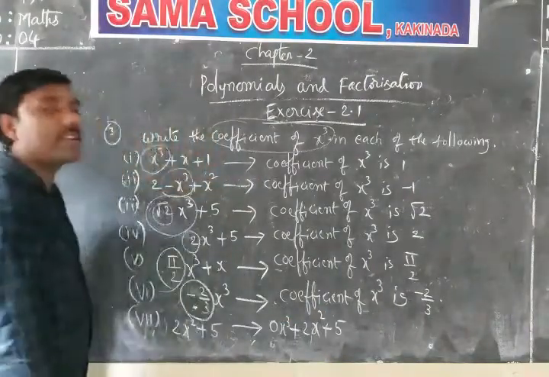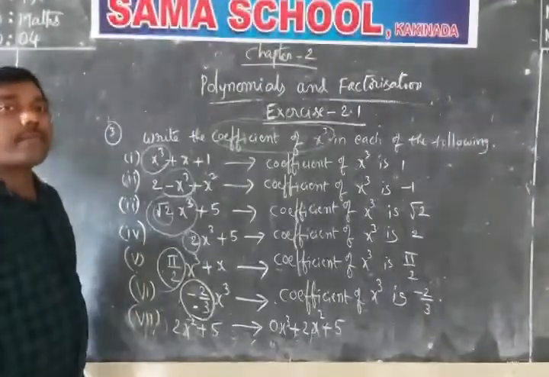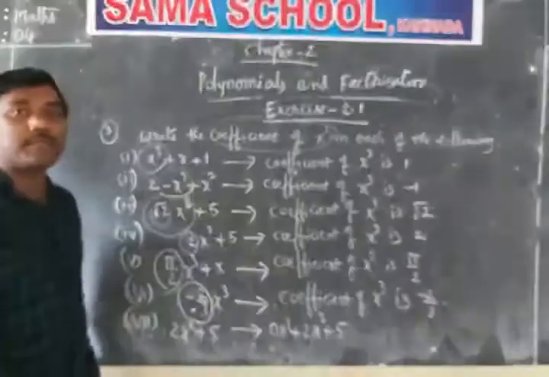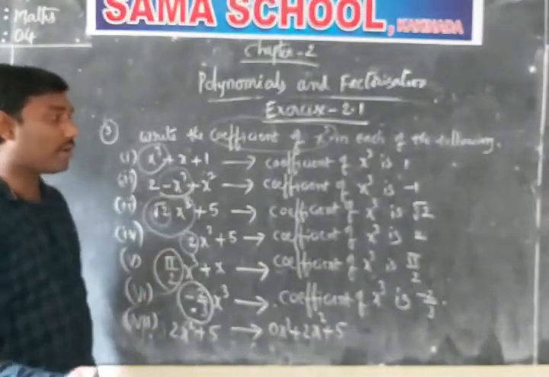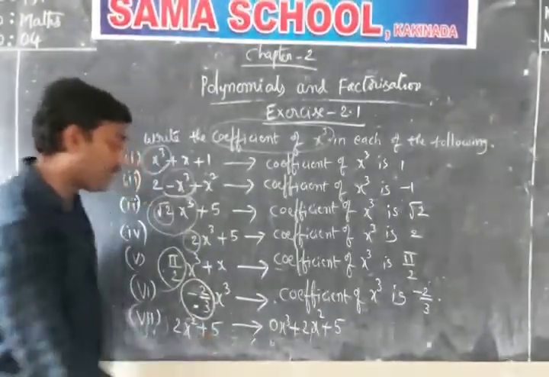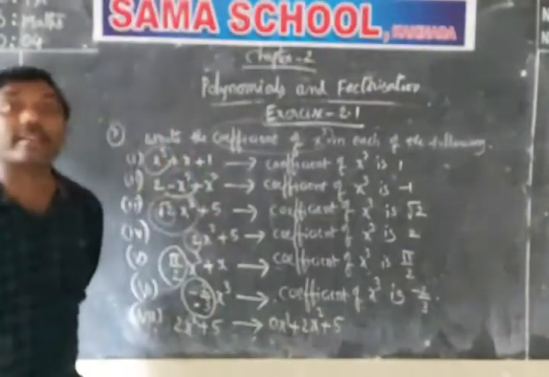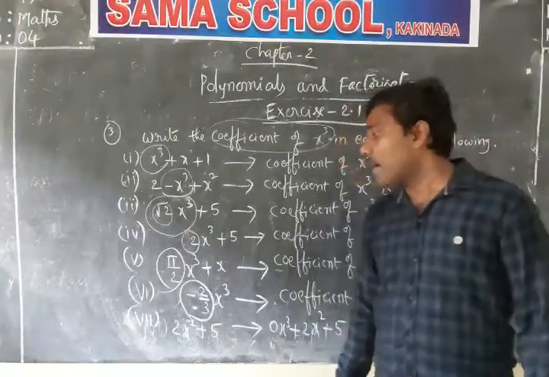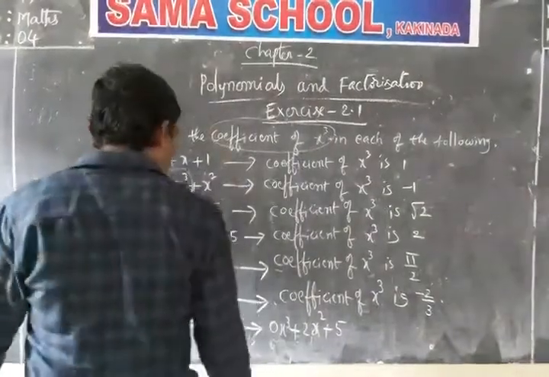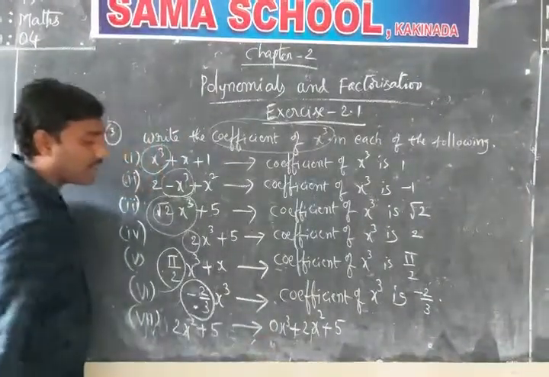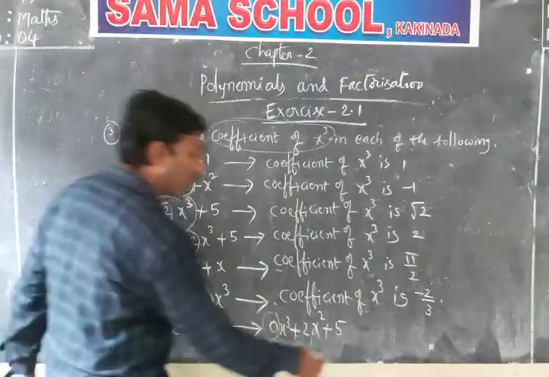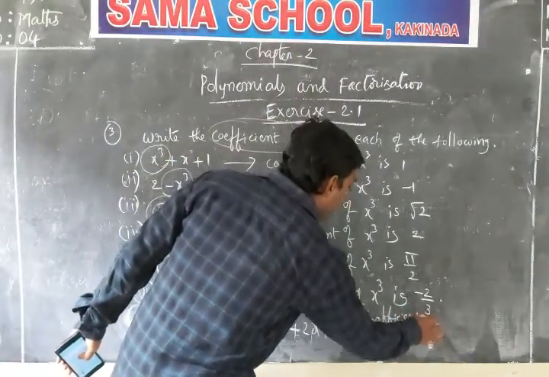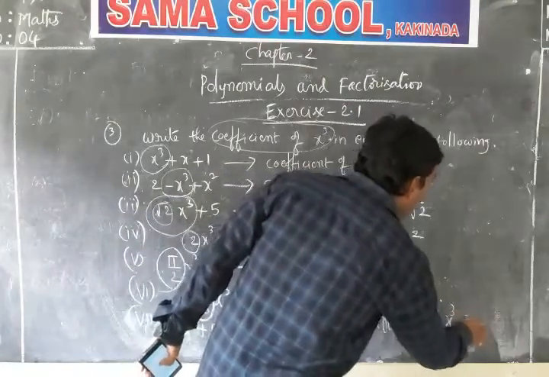Why am I writing particularly 0 into x cube? If any required term is missing in the given polynomial, you should consider the x cube term we want, but without changing the given polynomial, I write 0 into x cube. 0 multiplied by anything is always 0, so the value will not be changed. But here, what is the quotient of x cube? It is 0.